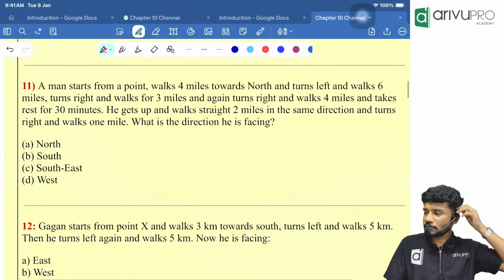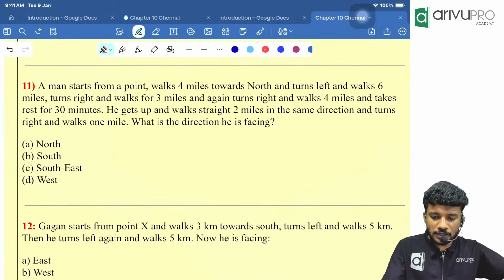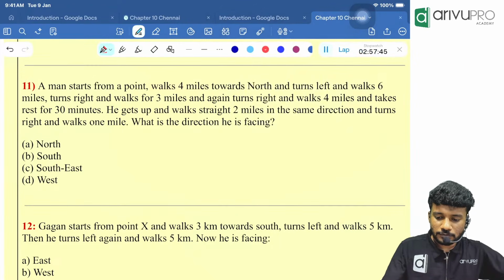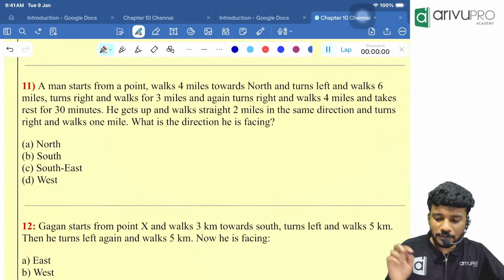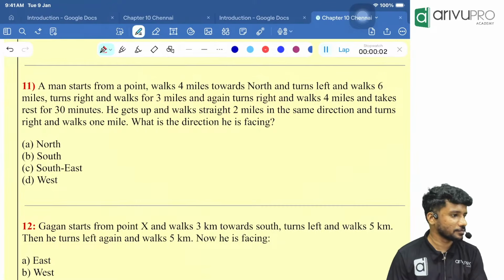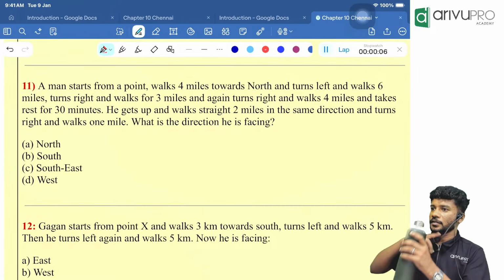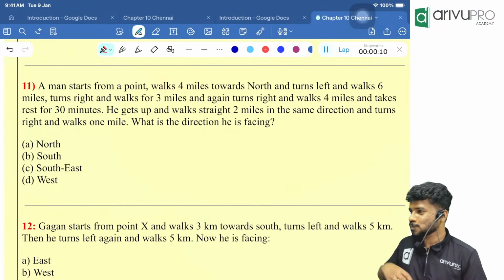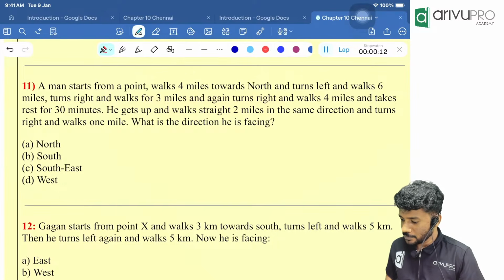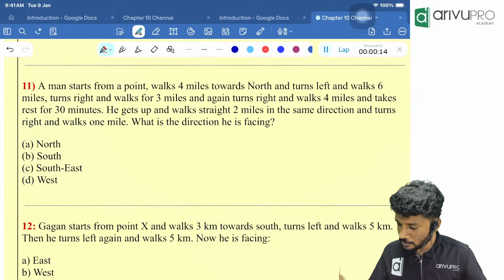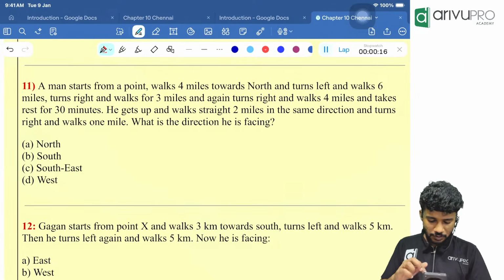Next question I want you guys to try and you should tell me the answer. Try, people. Timer starts now. I'll give you maximum 1 minute, not more than that. Try. Comment option is not there for you guys.